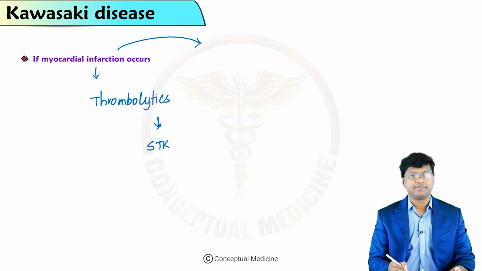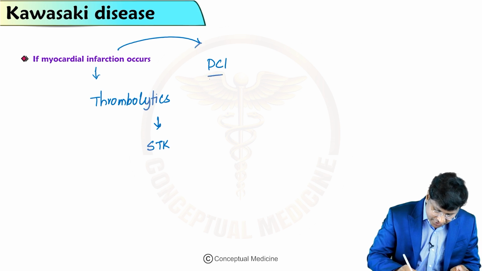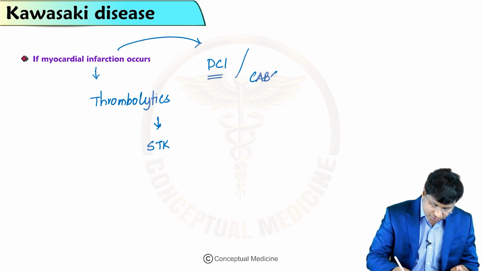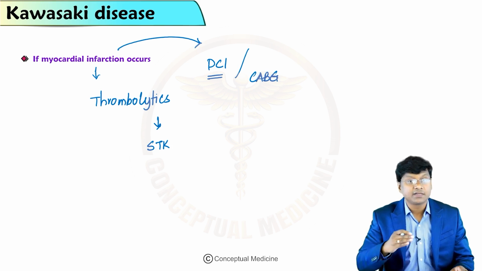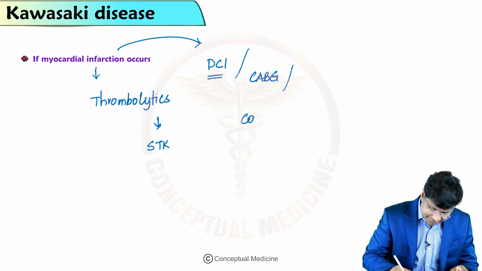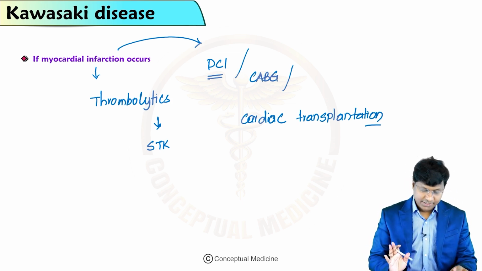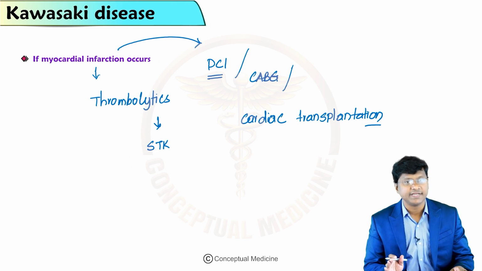The other option that you have is percutaneous coronary intervention, or you have to do coronary artery bypass graft, or even cardiac transplantation should be considered. So this is about when the myocardial infarction develops in patients with Kawasaki disease.